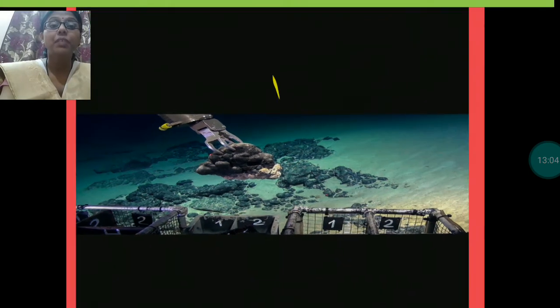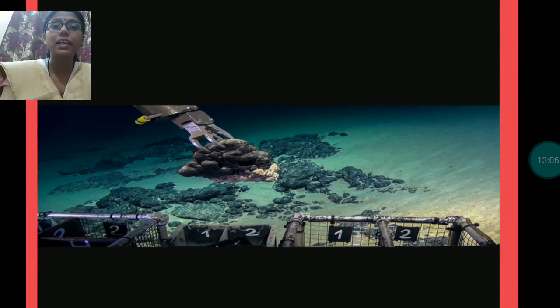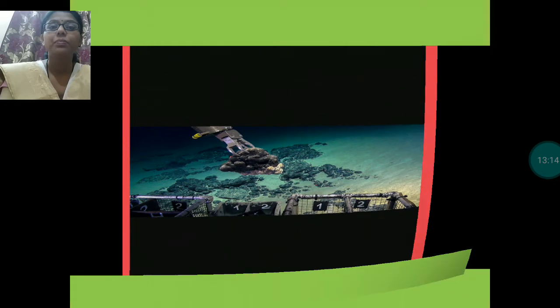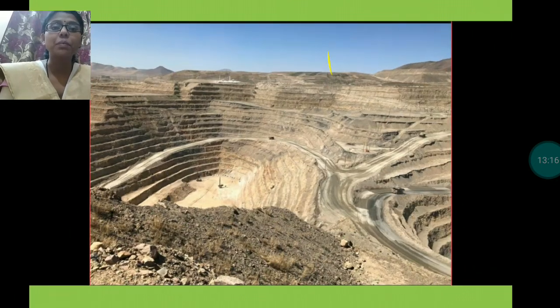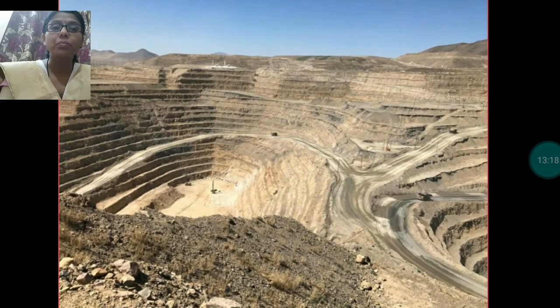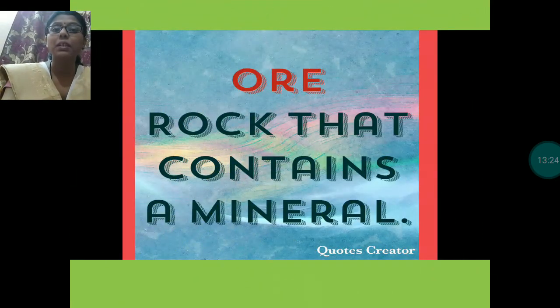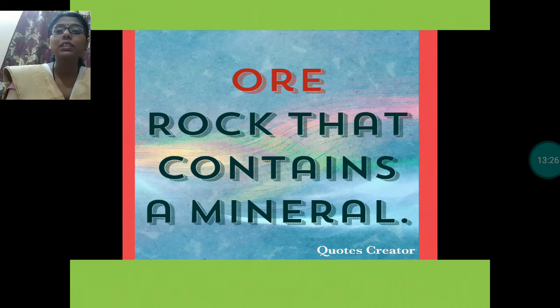Here you can see that minerals are taken out from deep under the sea level also. Okay, some minerals are found under the sea level also. Here this is the picture of mines. From these mines minerals are dug out. Some mines are very deep, some mines are just below the surface.